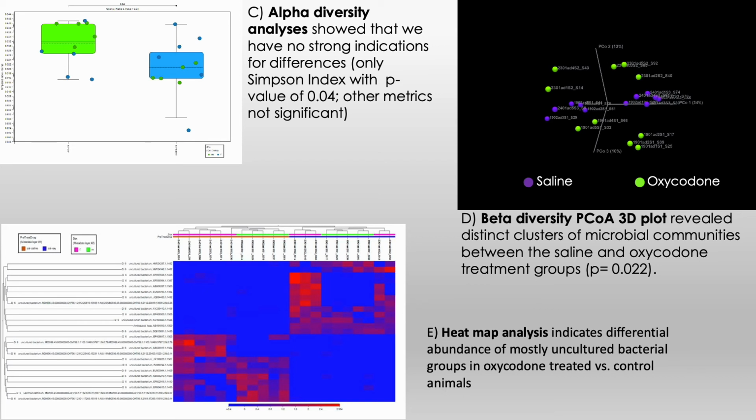Figure E shows a 3D plot measuring beta diversity, which revealed distinct clusters of microbial communities between the saline and oxycodone groups. PERMANOVA was performed to analyze the statistical significance of the beta diversity and showed a p-value of 0.022. Figure F is a heat map analysis which shows a few distinct uncultured bacteria induced by oxycodone treatment. You can see the distinct clusters between the two groups.